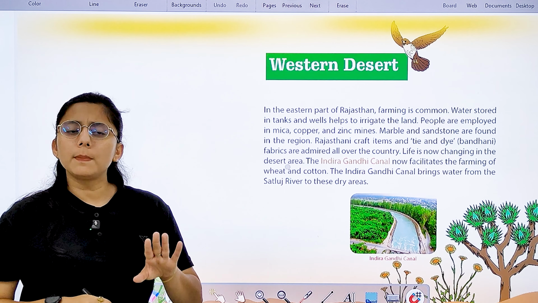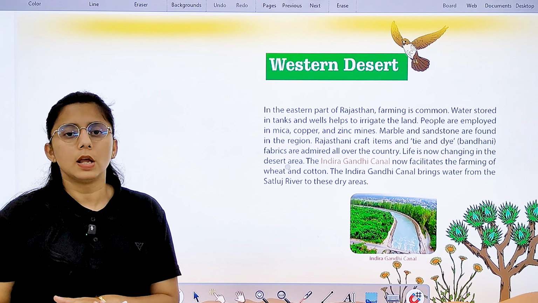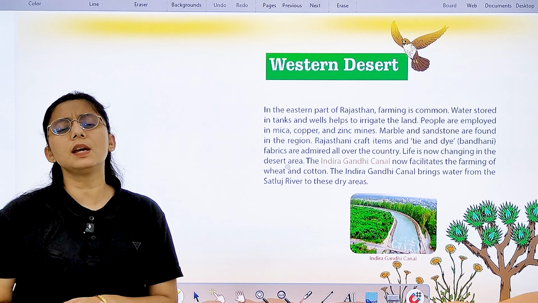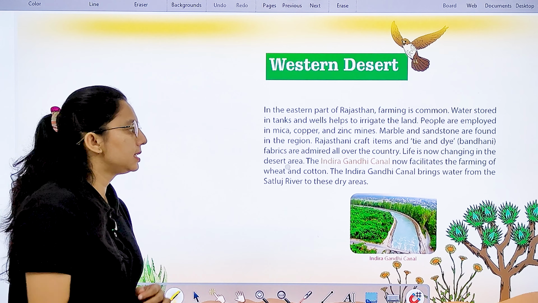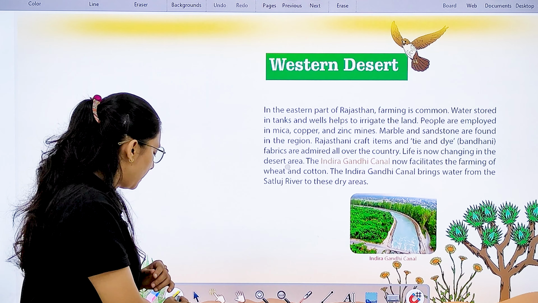If we talk about the eastern part of Rajasthan, farming is common here. Mainly, you will see that farming is common over here.